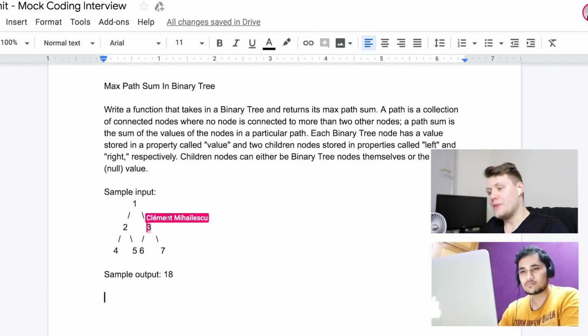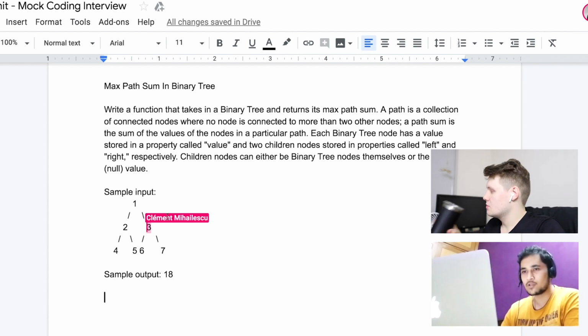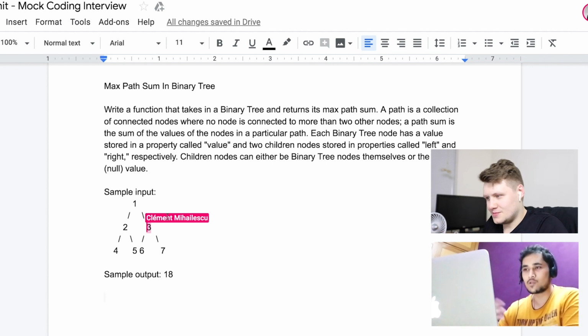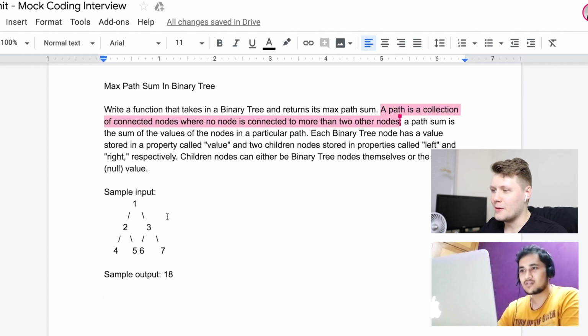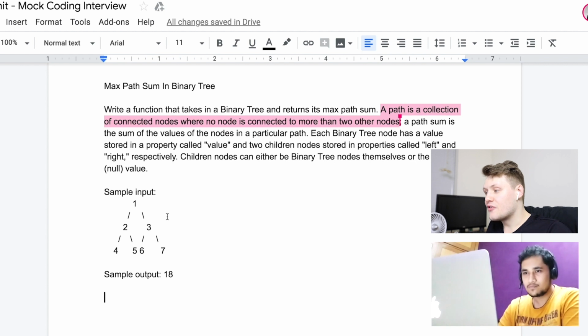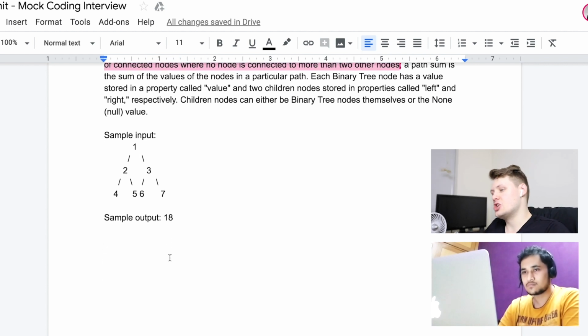1, 6, and 3 would be a path, yes. So basically, by path we mean a collection of nodes where for a given node, we don't have more than 2 nodes connected to it. Exactly. So I guess this sentence in the prompt really sums it up. Okay. A path is a collection of connected nodes where no node is connected to more than 2 other nodes. Cool. And you have to find the maximum path sum in a binary tree.